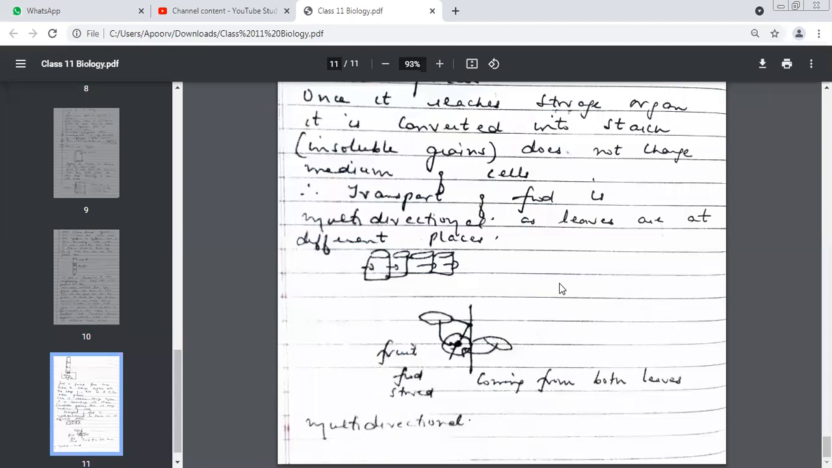Now very quickly tell me, 30 seconds left. Should I take up transport of food again with you tomorrow, or you'll revise and let me know later that you've understood or you've not understood? Today, I'll surely post this PDF. Okay, beta? And you see the video once again, especially this translocation part, the food travel part. That's a little typical for you. This finishes the chapter. So what you need to do, children, is please see this video at least once again.